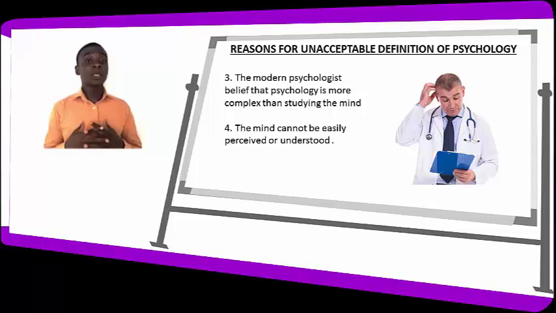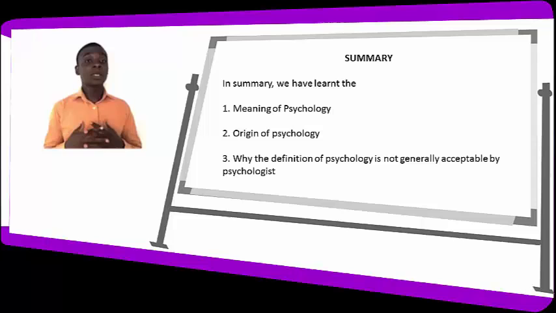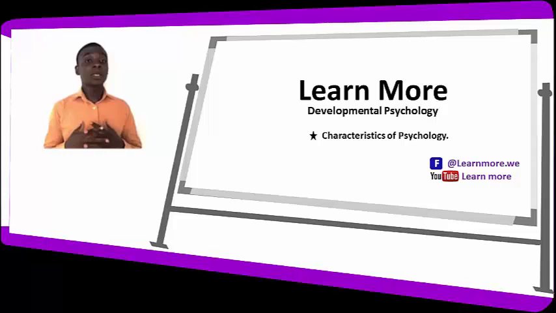So in summary, we have learned the meaning of psychology. We have looked at the origin of psychology, which is derived from two Greek words, psyche and logos, and we also looked at why the definition of psychology is not generally acceptable by psychologists. So we have covered these three concepts as the objectives of our lesson. In the next lesson, we will be learning about the characteristics of psychology.